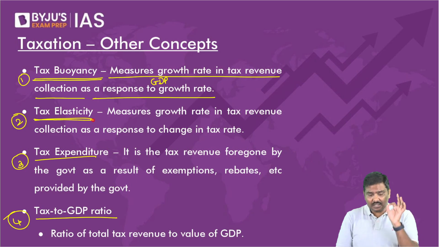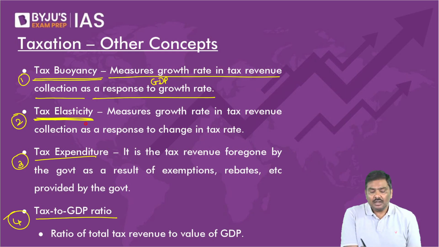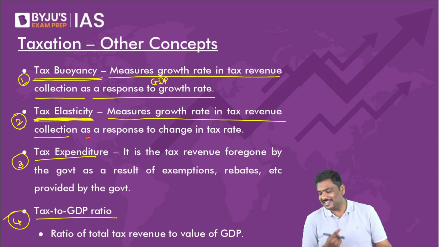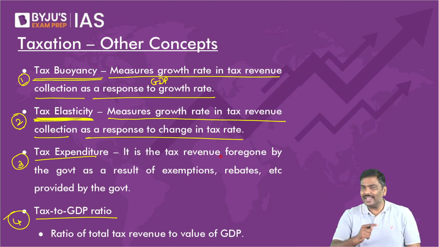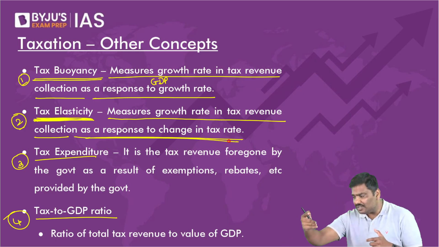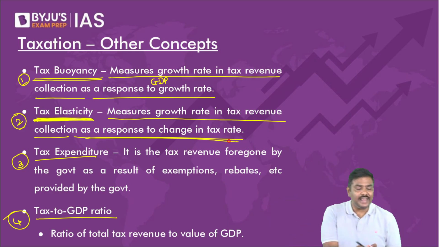Come to the third one, tax elasticity. Understand the difference between tax buoyancy and tax elasticity. Tax elasticity measures the growth rate in tax revenue collection as a response to the tax rate change. Don't say both 1 and 2 are the same. Please make observations. Tax elasticity is: if you change the tax rate, as a result of this, how much is the change in the taxes collected? That is basically tax elasticity.